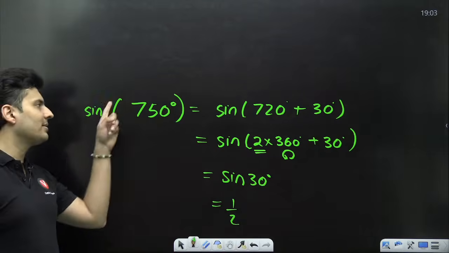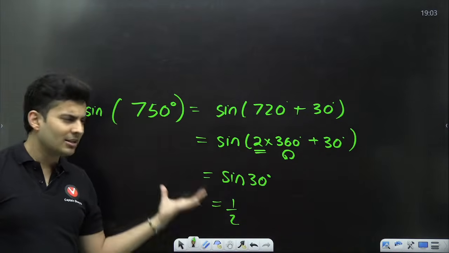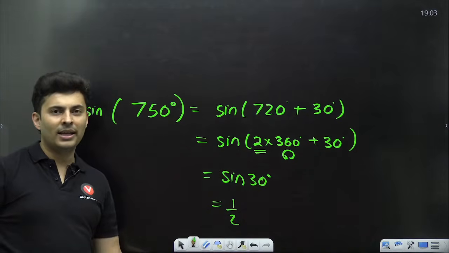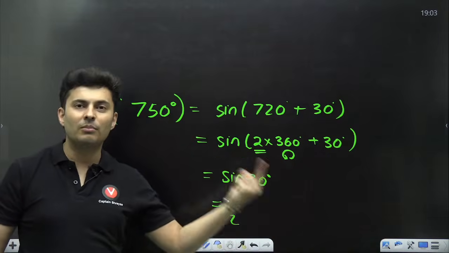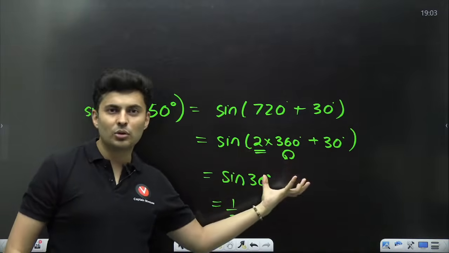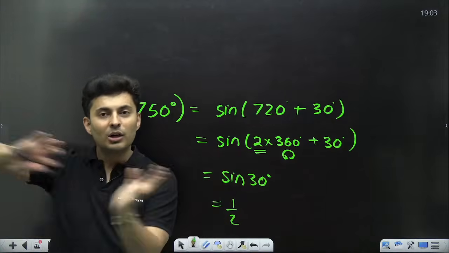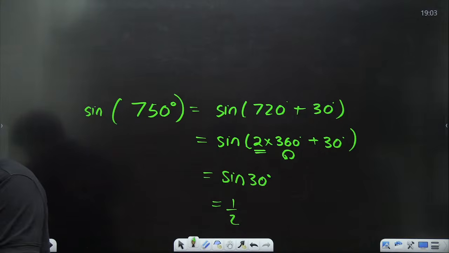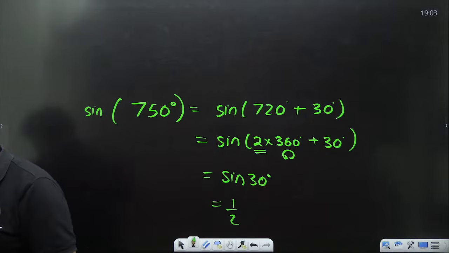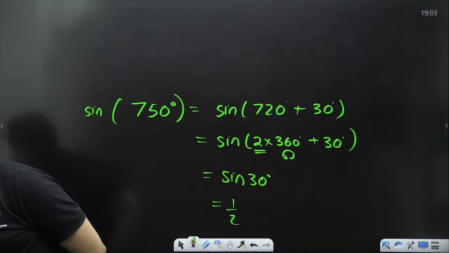So whenever you have to find the sine or cos or tan of big angles, you try to convert it into a small angle. You take away that chunk which is just repeating, which is completely useless. That is usually the 2 pi, 4 pi, 6 pi part. You just take it away. That's all we have done. Got it? Everybody? Understood? Clear? What we have done?